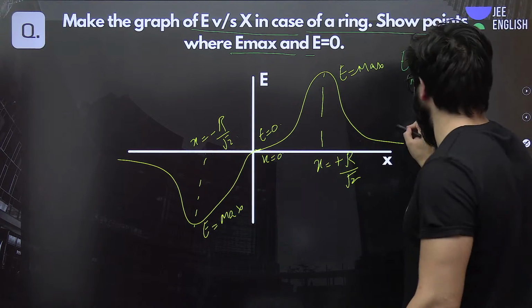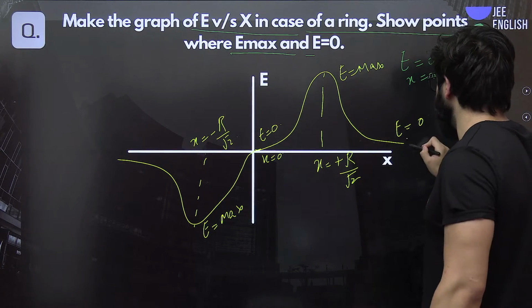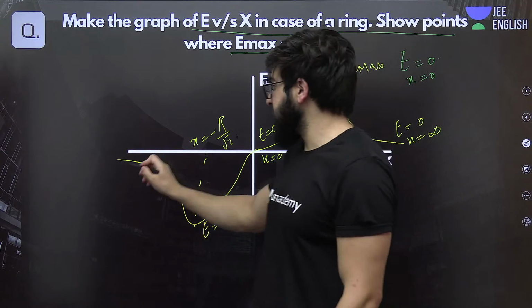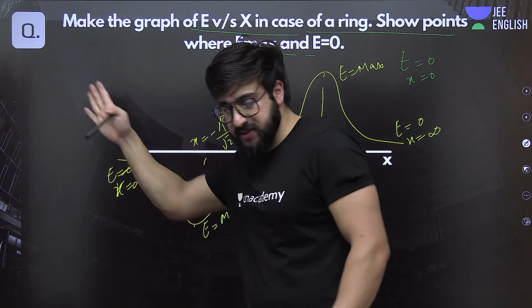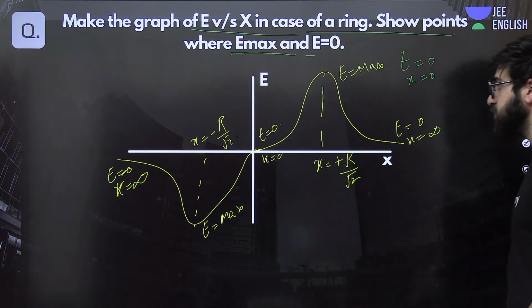So electric field is maximum there, and electric field is 0 when X is infinity, and when X is minus infinity. I hope you got this one also.